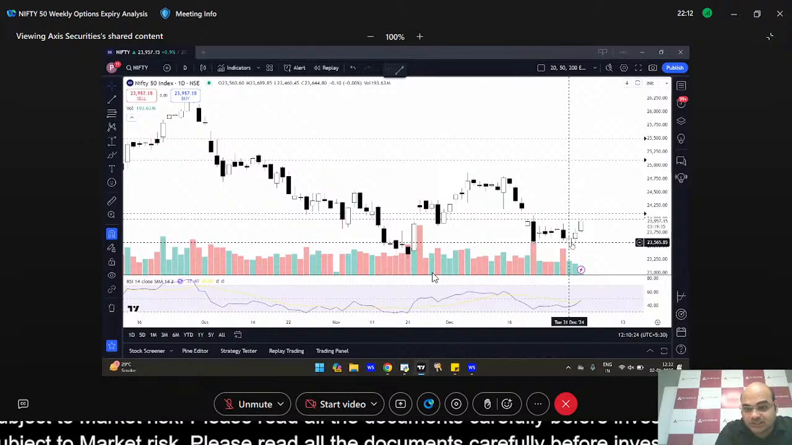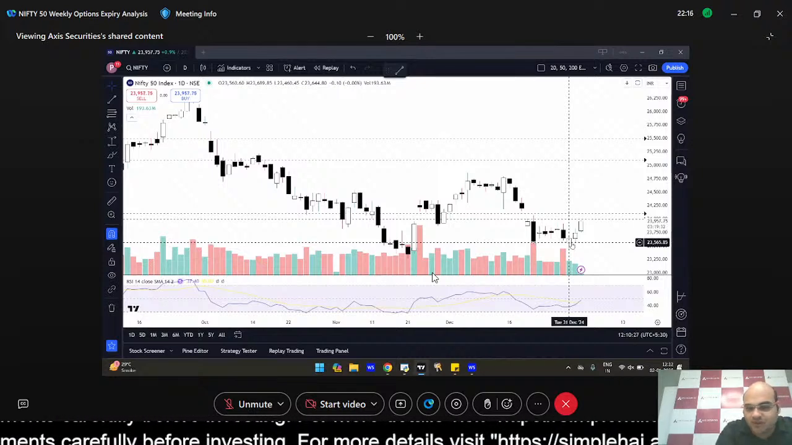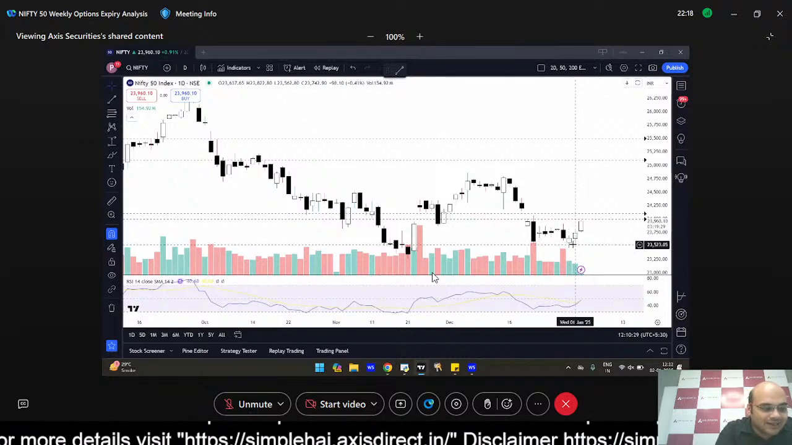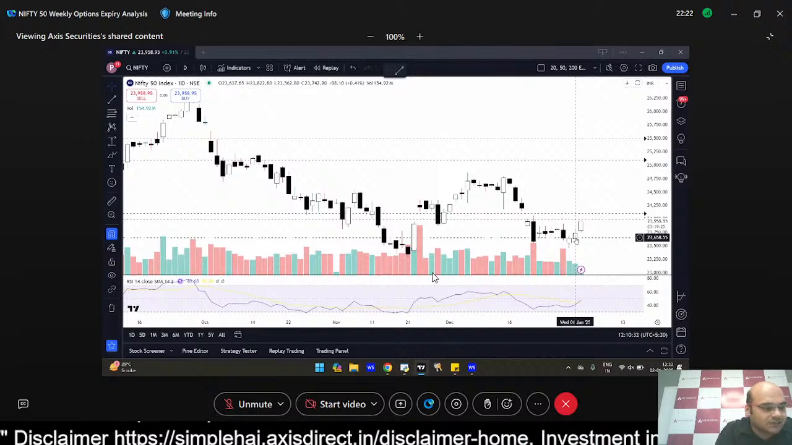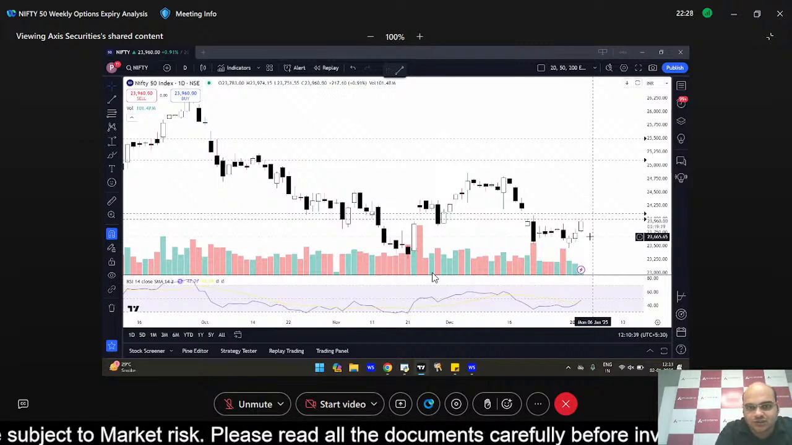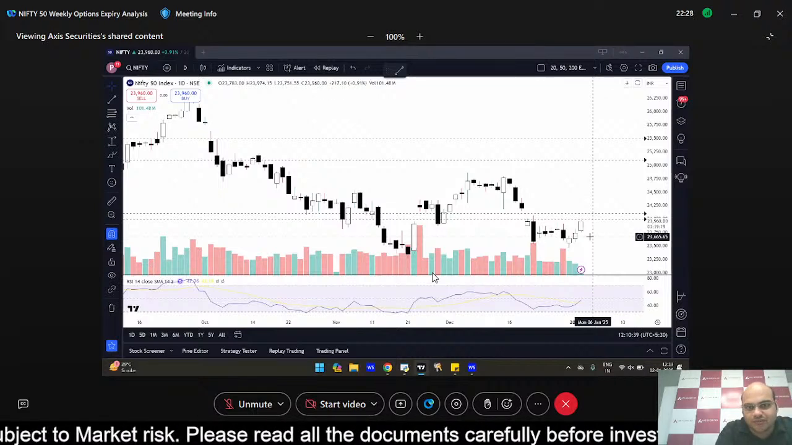Now 23,460 from this point looks a bit far-fetched, but then again that is something that we'll be looking for. And if you want it for the short term, then probably zones of around 23,700, 23,600 is where we might see immediate supports coming in.